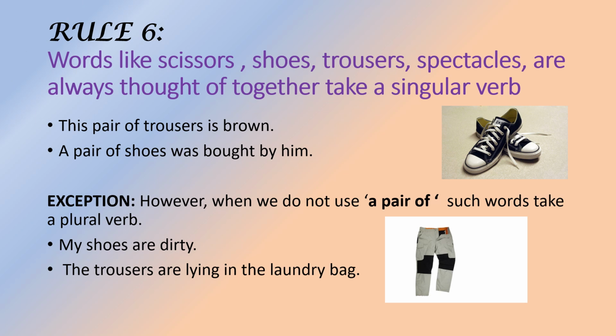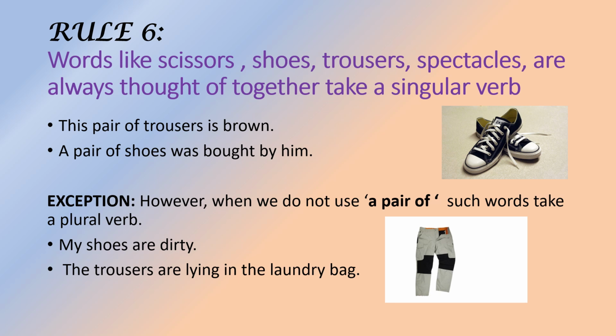Now let us move to rule number 6. Students, words like scissors, shoes, trousers, spectacles are always thought of together and take a singular verb. Let us see examples. This pair of trousers is brown.